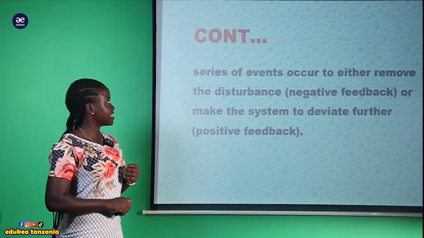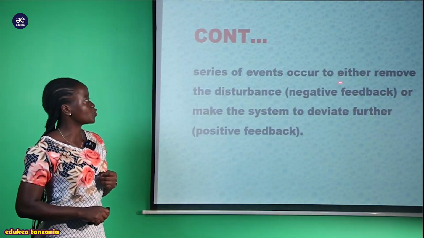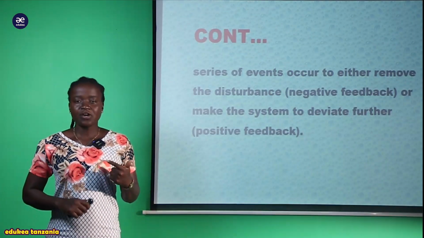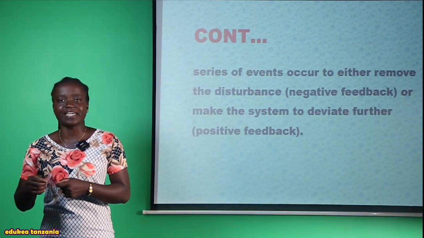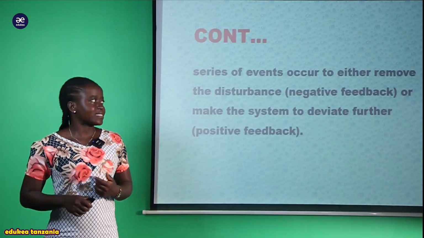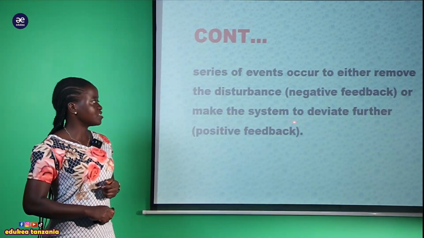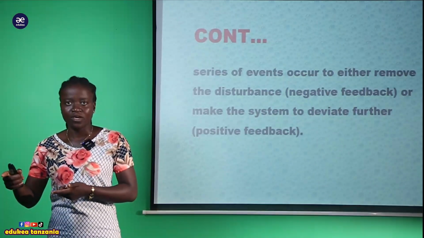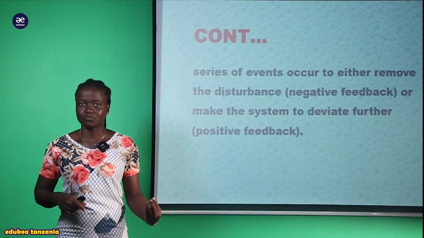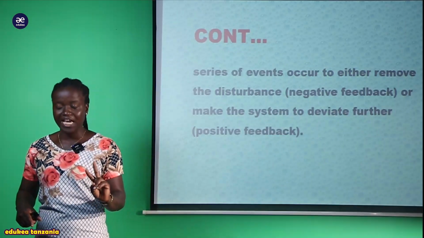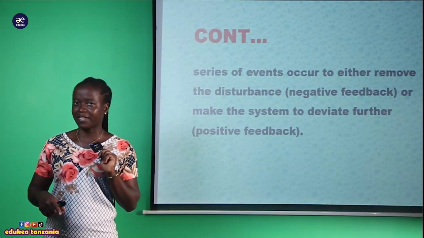And we can say that the series of events occurs to remove the disturbance. Removing the disturbance is where we get the negative feedback mechanism. But when we make the system deviate further is where we get the positive feedback mechanism. So we have only two types of feedback mechanism.